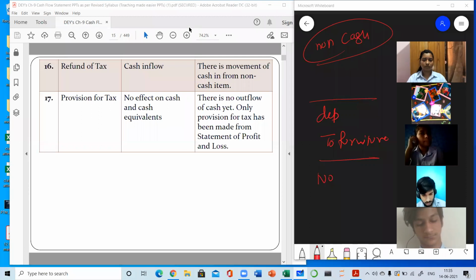So I hope I am clear till here. Today we have done the objectives of cash flow statement, the meaning of cash flow statement, and the meaning of cash and cash equivalent. Then we have practiced some transactions. So if you have any queries or any doubt, you can raise your